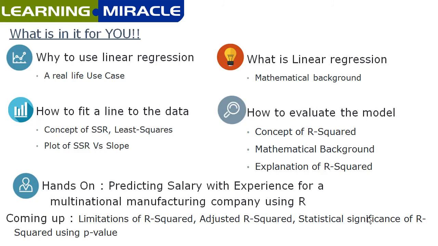We will also plot the sum of square residual versus slope and intercept to determine the minimum value of sum of square residual. Like with any model, it is also important to evaluate its effectiveness and accuracy. So we'll use the concept of R squared to determine the accuracy and effectiveness of the model. We will also set the necessary mathematical background behind it, and we'll also see how R squared assists us to determine the accuracy of the model.